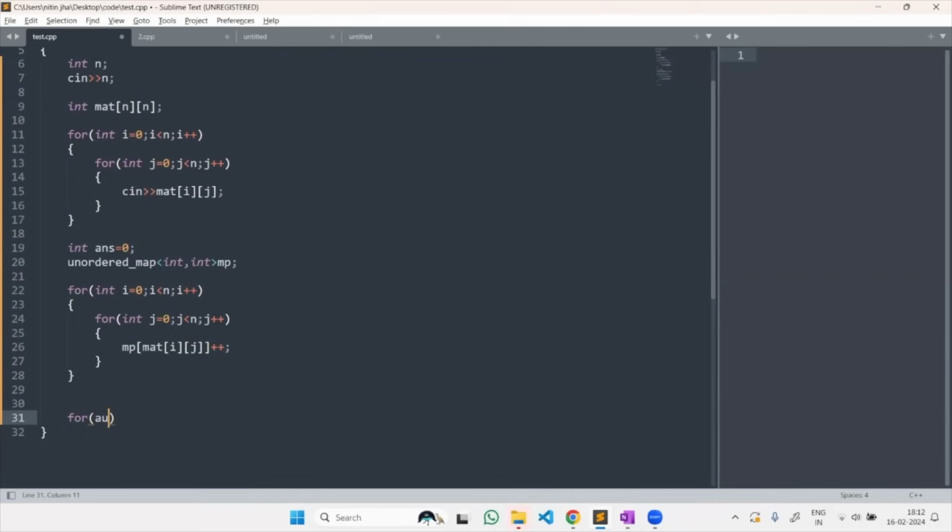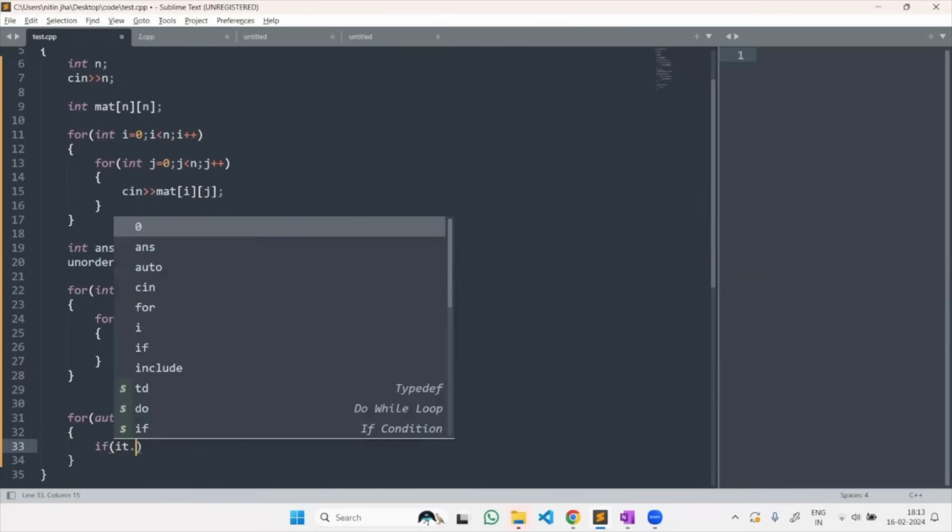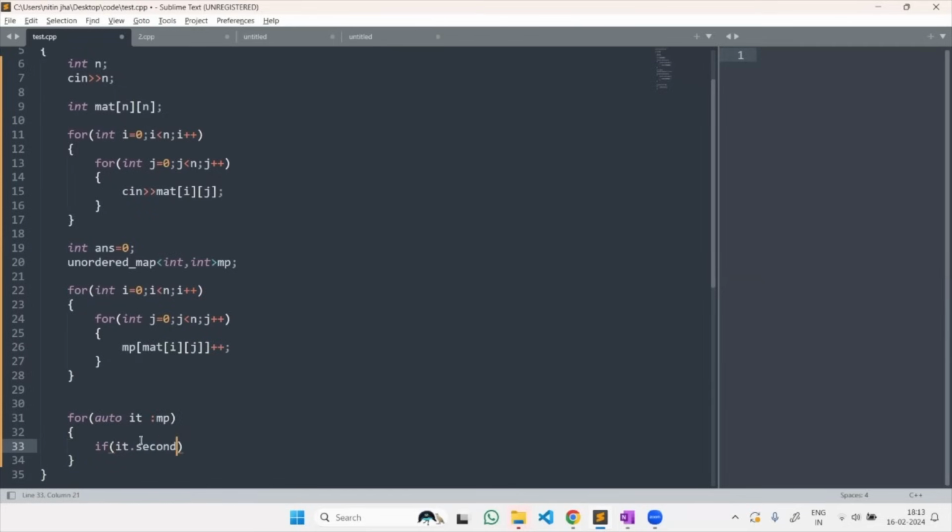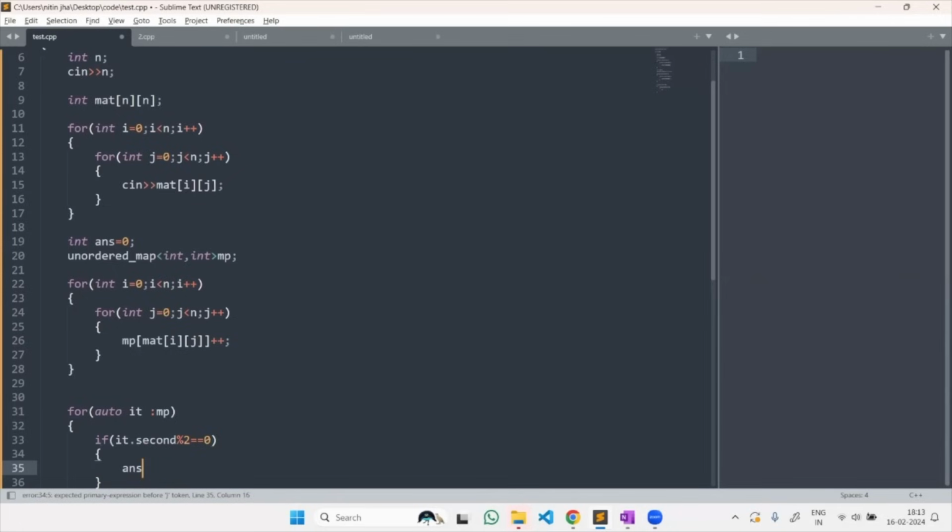For that, I will have to iterate over the map and check the value in the map, which we fetch using it.second. If that occurs an even number of times, then you simply go and add it to your answer: it.first, and how many times it occurs, it.second. I hope this is clear to you.